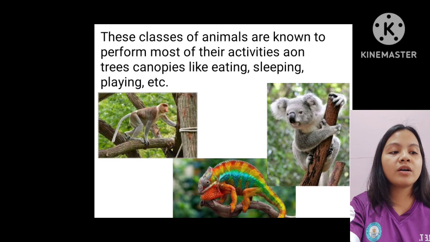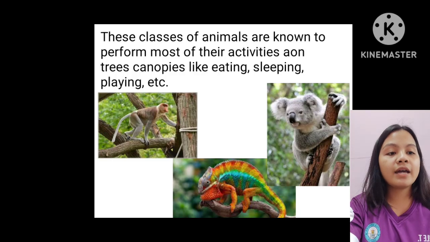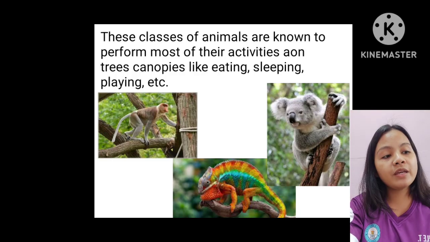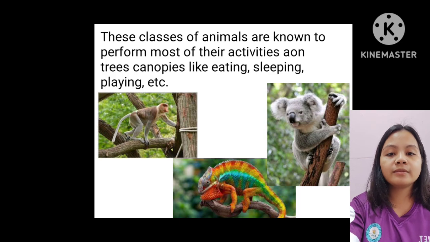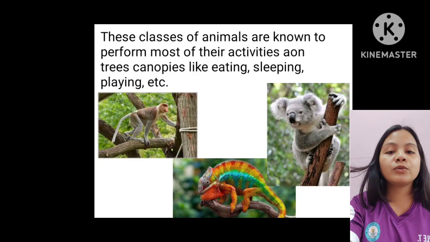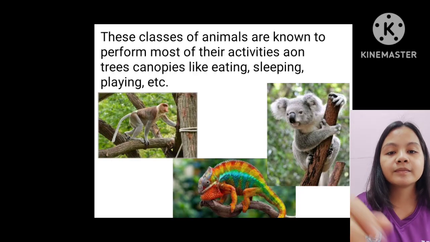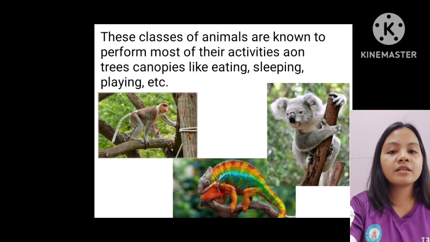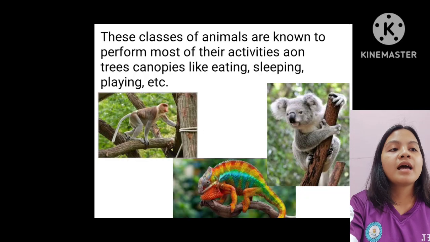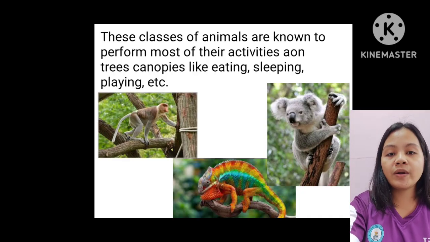These animals are known to perform most of their activities on trees' canopies, like eating, sleeping, playing, and etc. Some examples of arboreal animals include monkeys, chameleons, koalas, and as these animals primarily depend on fruits, leaves, seeds, flowers, and etc., they generally don't feel the need to walk on land and risk their lives.